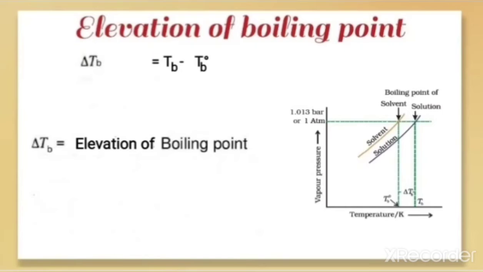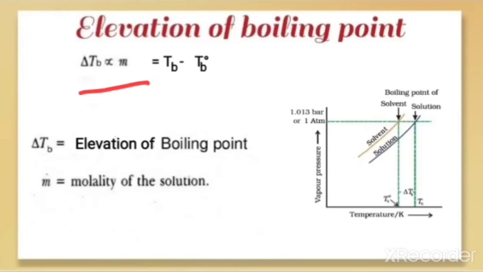Now here, this is directly proportional to the molality of the solution. Here delta Tb is directly proportional to the molality of the solution, because as I told you, elevation of boiling point is a colligative property, and the colligative property depends upon the concentration of the solution.